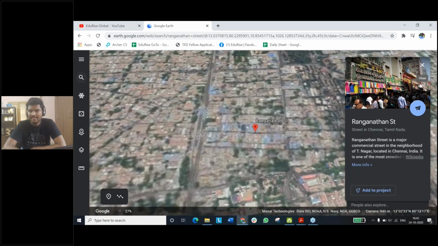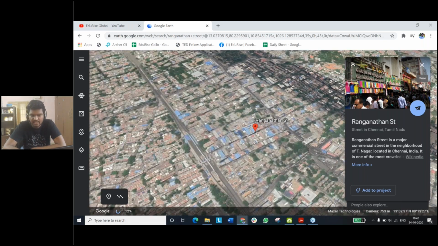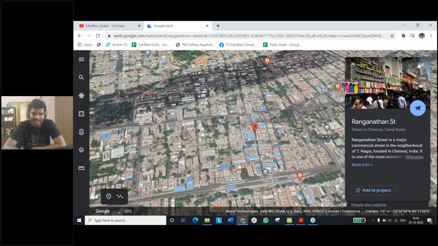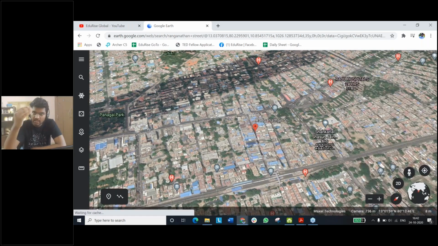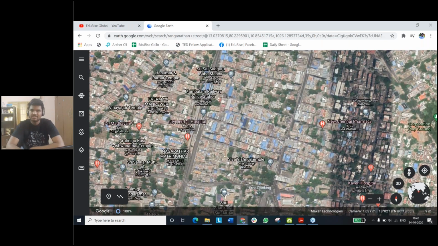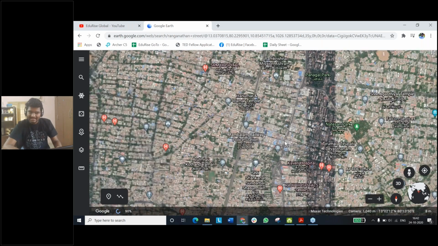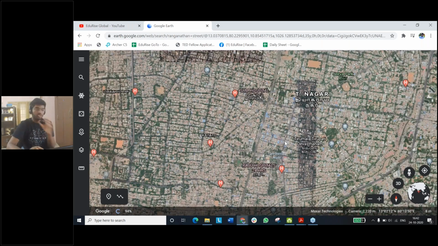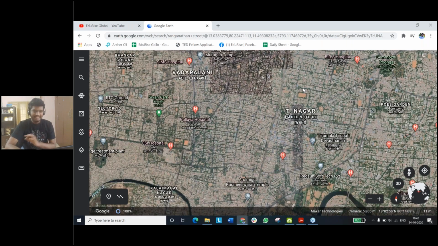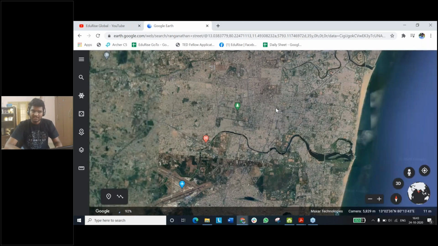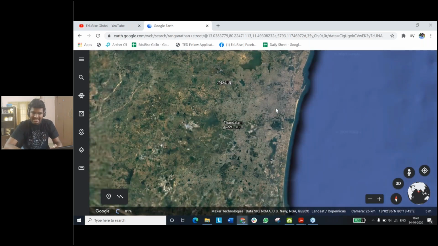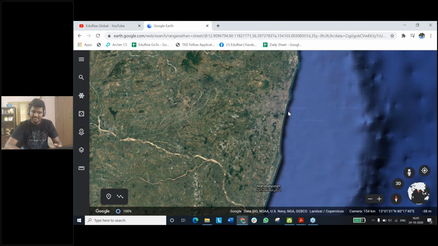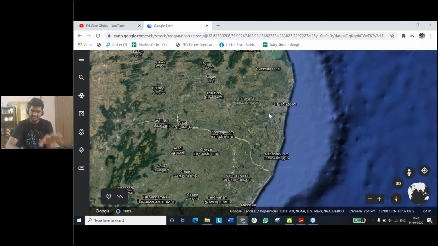The reason I'm asking you to do this is, let's say you have an address, right? How you're going to be writing your address is, the first one will be your house number, followed by the street, like in this case, Ranganathan Street. And then you're going to be zooming out a little backward. Then you're going to be writing the area, right? Which zone or area? You're going to be residing in T Nagar. And then you're going to be zooming out a bit more. You'll be writing the entire city, right? Which is Chennai. I mean, the text in Tamil which says Chennai, also in English now.